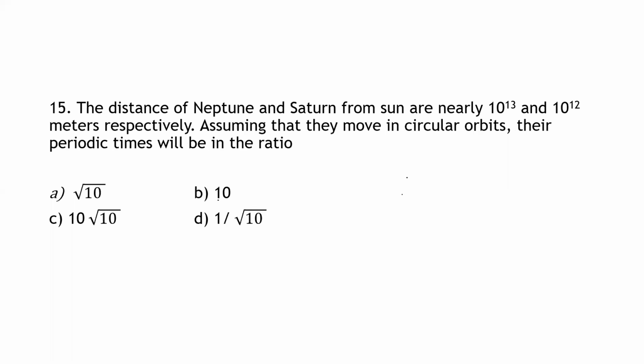The distance of Neptune and Saturn from the Sun are nearly 10 raised to 13 and 10 raised to 12 meters respectively. Assuming that they move in circular orbits, their periodic times will be in the ratio. So we need to calculate the time period ratio. Let us calculate that.